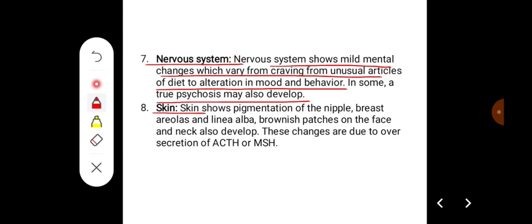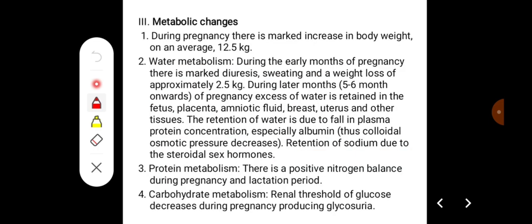There can be changes in skin. Skin shows pigmentation of the nipple, breast, areola, and linea alba. Brownish patches on the face and the neck also develop, and these changes are due to the oversecretion of ACTH and melanocyte stimulating hormone. The metabolic changes that occur during pregnancy.